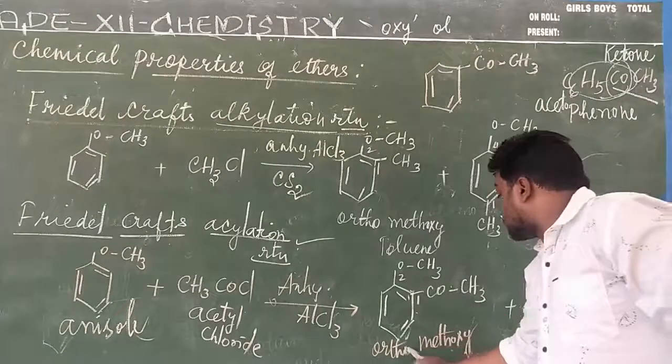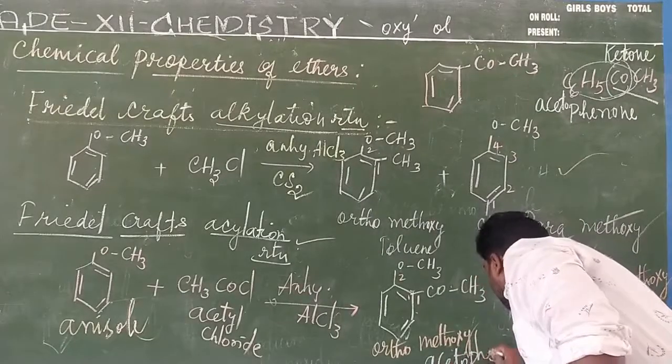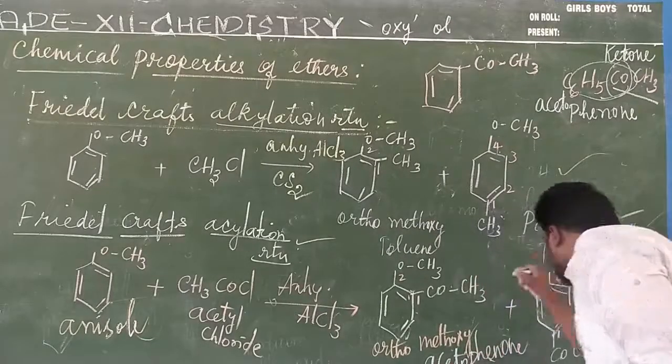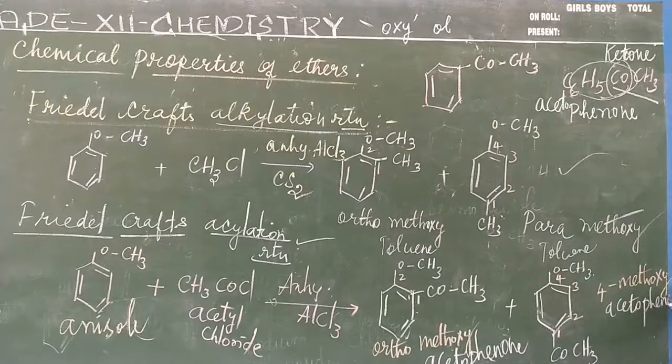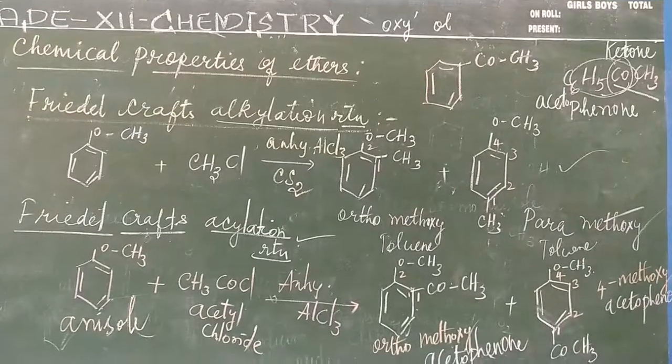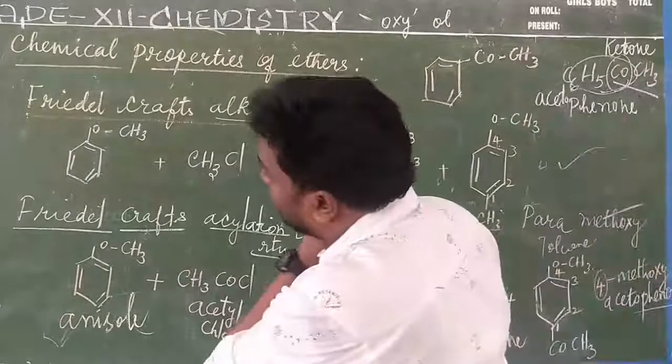So ortho-methoxy acetophenone, and this is also called 4-methoxy acetophenone. Okay, ortho-methoxy acetophenone. Then para-methoxy, 4 is the para-methoxy acetophenone. That's all. So these are the various chemical properties.